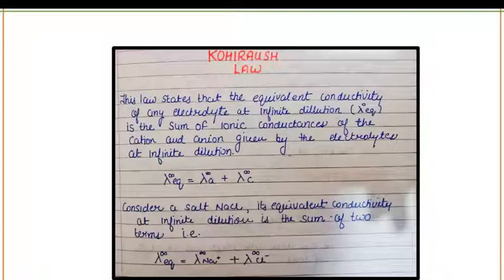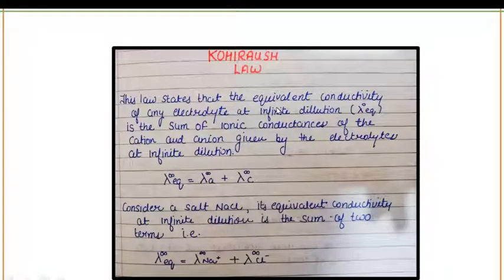Kohlrausch's law states that the equivalent conductivity of any electrolyte at infinite dilution is the sum of the ionic conductances of the cations and anions given by the electrolyte at infinite dilution. Kohlrausch's law tells us about the total equivalent conductivity of anions and cations present in a solution at infinite dilution.